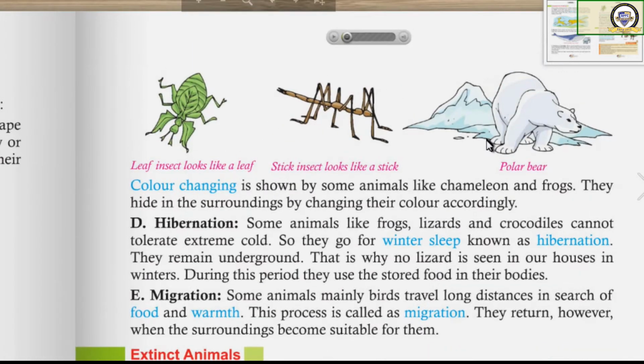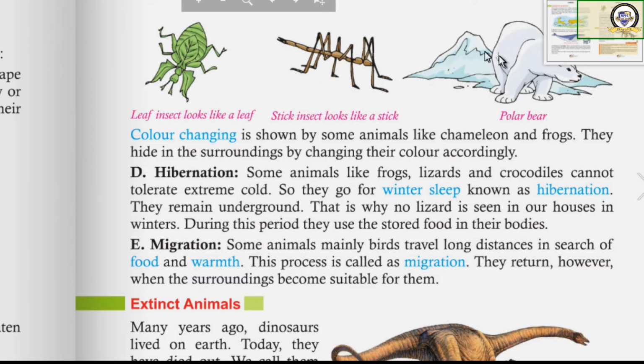Next, polar bear. Polar bear lives in the polar region. They are white in color. Polar region also, the snow is also white in color. So, enemies cannot find polar bear easily.